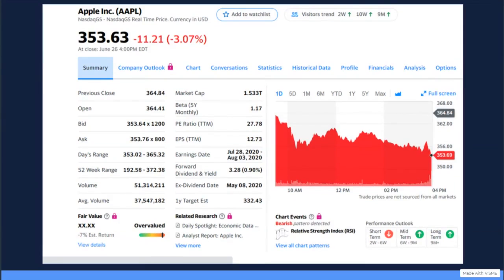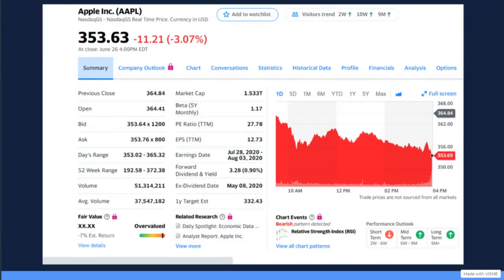The volume is how many times a stock is traded during a day, and the average volume is how many times a stock is usually traded in a day. So on Friday, Apple was traded 51 million times, which is 14 million more than the average volume of 37 million a day. The market cap is the value of all the company's shares.